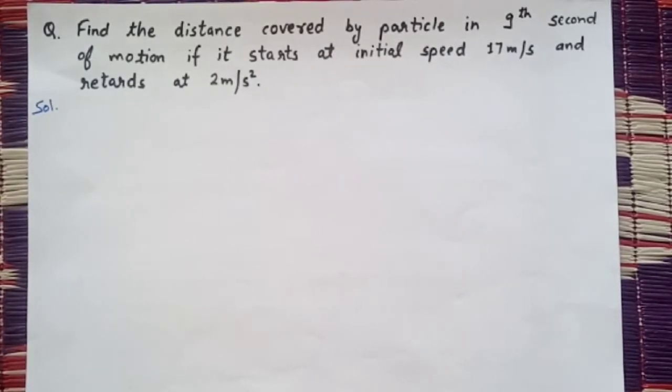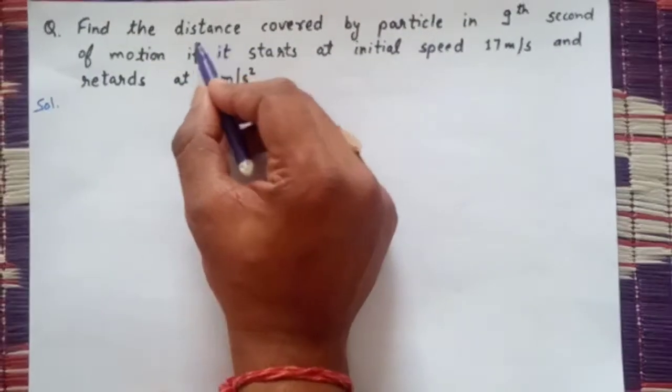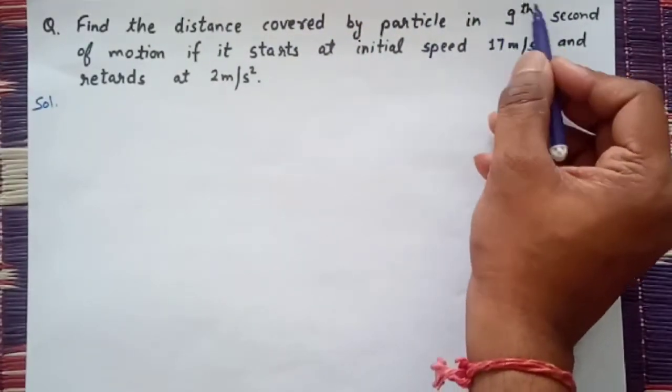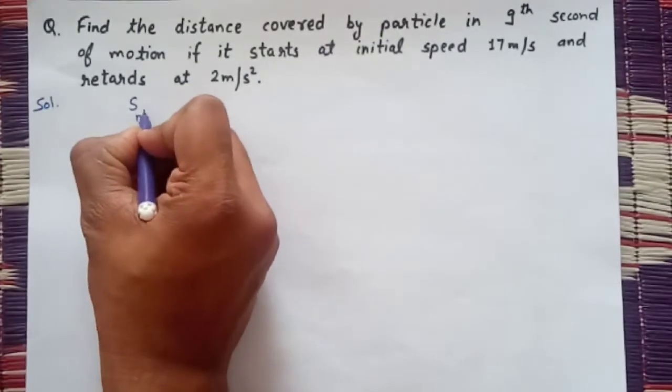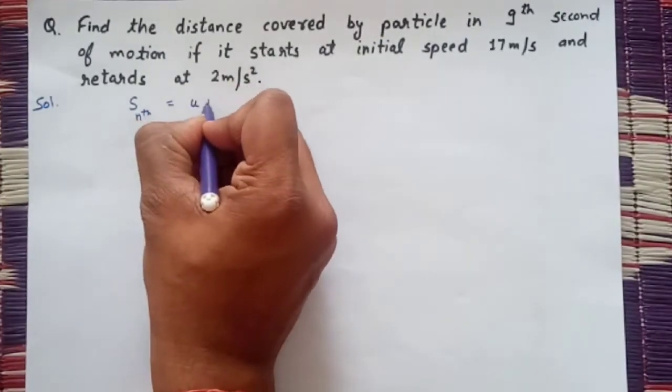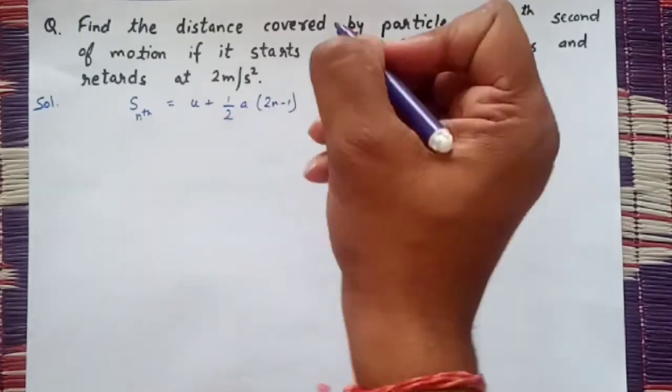Find the distance covered by the particle in the 9th second of motion if it starts at initial speed 17 meter per second and retards at 2 meter per second square. So the question is saying that we have to find the distance covered by the particle in the 9th second. We know that the displacement covered by the particle in the nth second is given by u plus 1 by 2 a (2n minus 1).